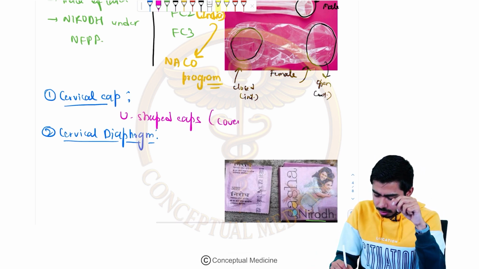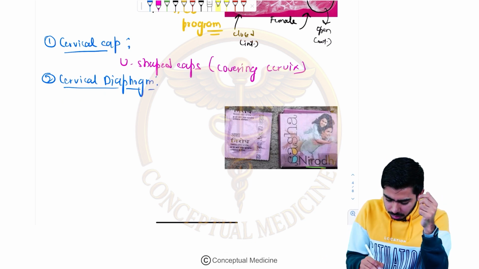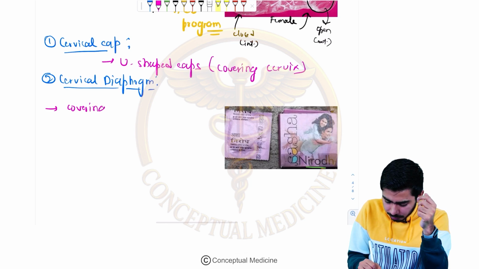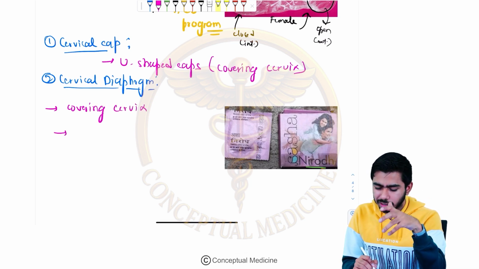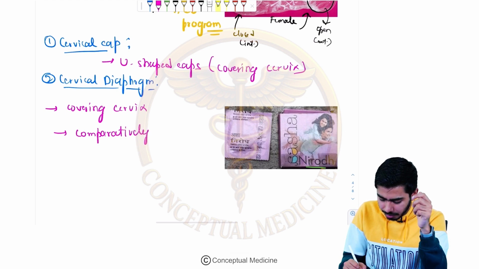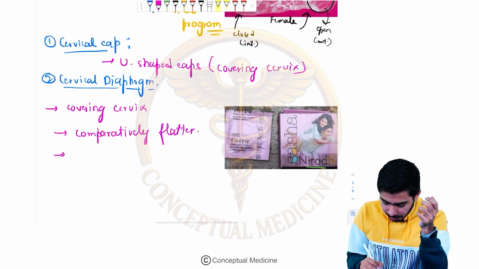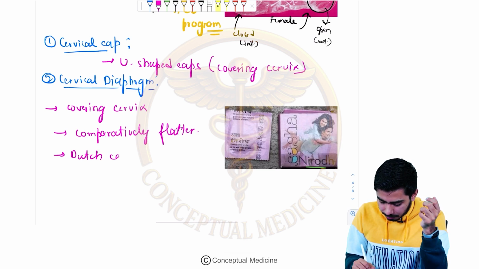The cervical diaphragm also covers the cervix, but it is comparatively flatter in shape than the cervical cap. The cervical diaphragm can also be called the Dutch cap.